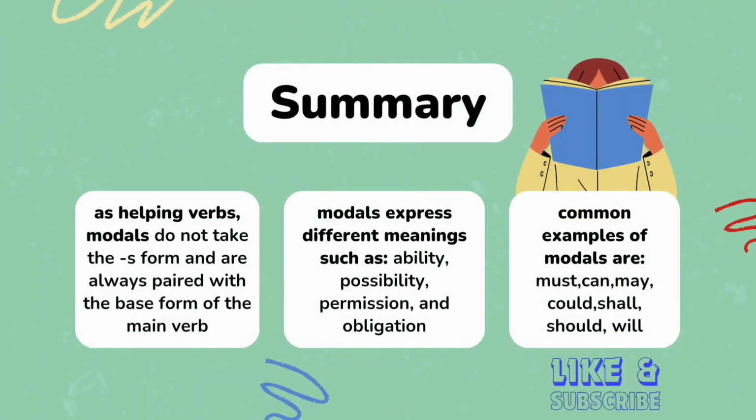Summary. As helping verbs, modal verbs do not take the s form and are always paired with the base form of the main verb. Modal verbs express different meanings such as ability, possibility, permission, and obligation. Common examples of modal verbs are must, can, may, could, shall, should, will.